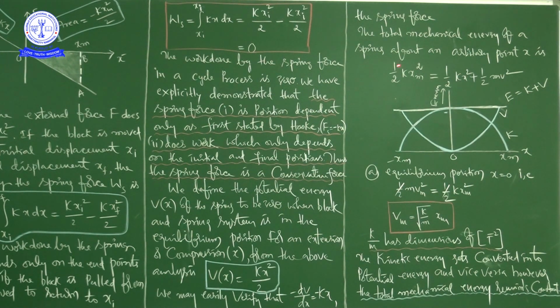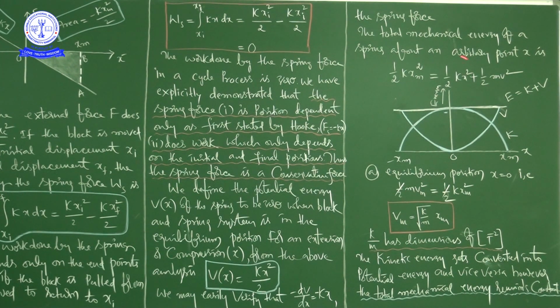From this expression, suppose you want to check at the equilibrium position, where x is equal to 0. You just write x is equal to 0 in this equation, and this term will become 0, so half k xm square is equal to half m vm square.